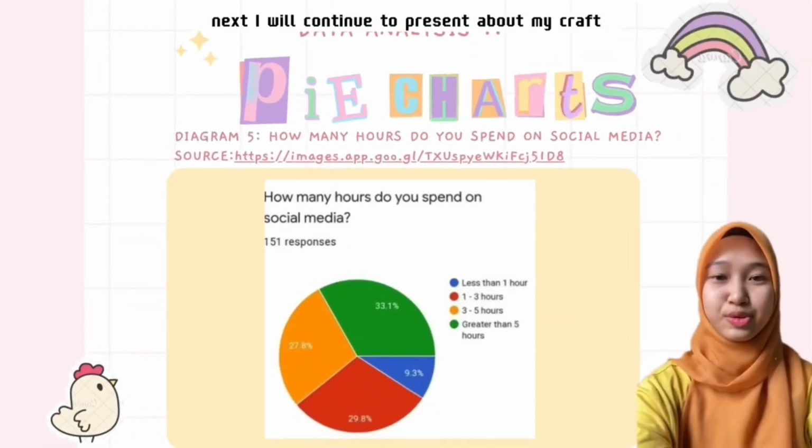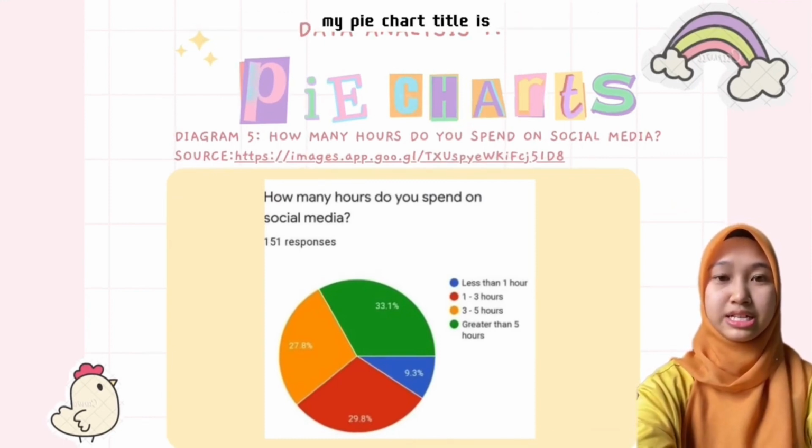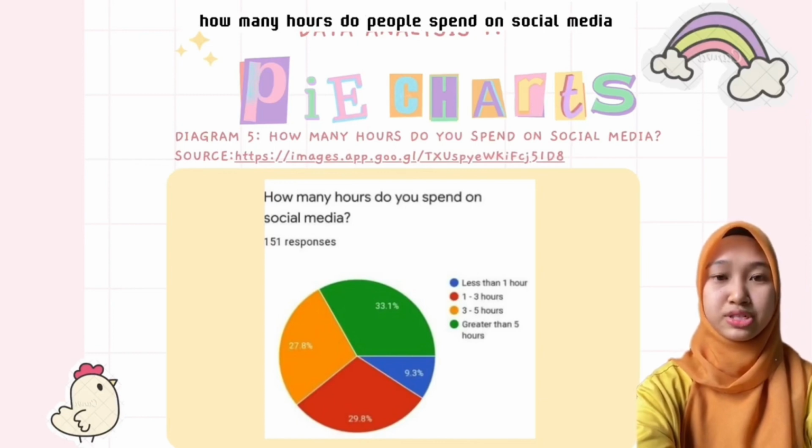Next, I will continue to present my graphs, which are a pie chart and a bar graph. My pie chart title is How many hours do people spend on social media? The chart above shows how many hours people spend on social media. The survey aims to investigate how much time individuals spend on social media.